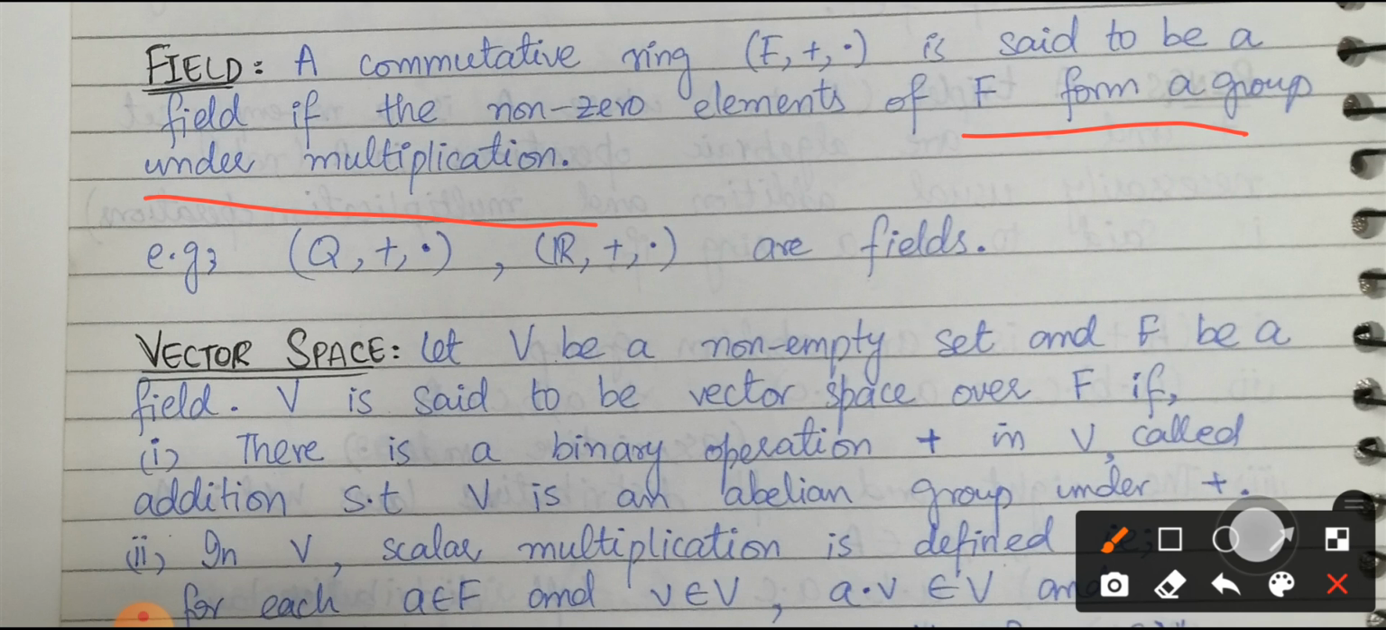So why are we imposing the condition of being non-zero elements of F? Because if we have a zero element as well, then we cannot define the multiplicative inverse for 0. That's why we are imposing the condition that we are having non-zero elements of F here. So there are some examples of fields as well.